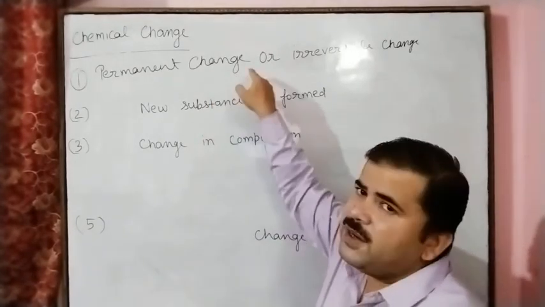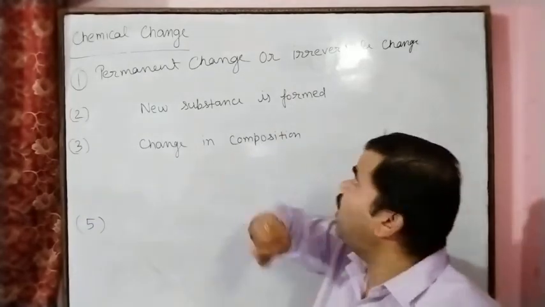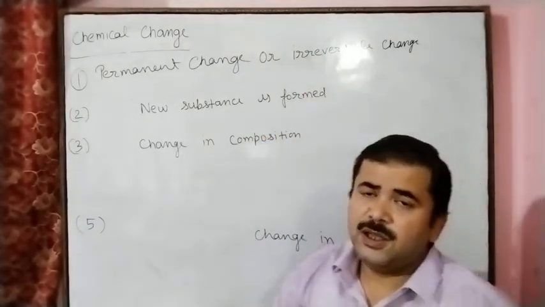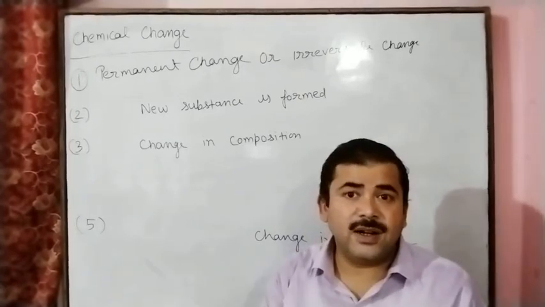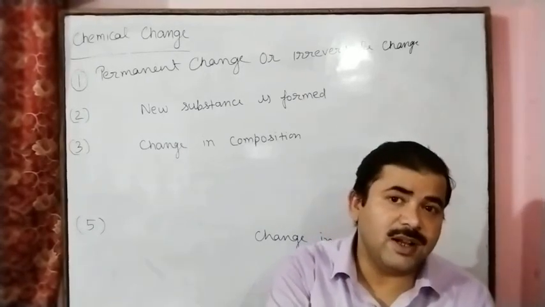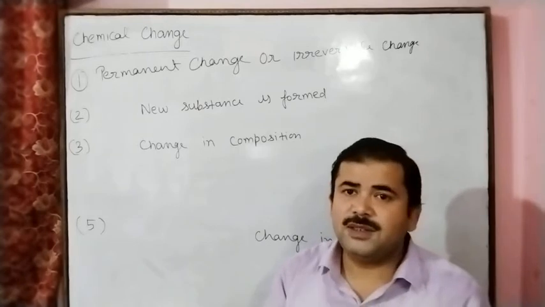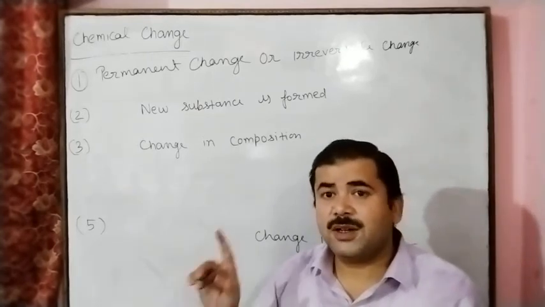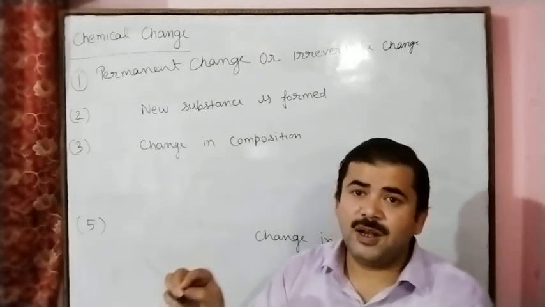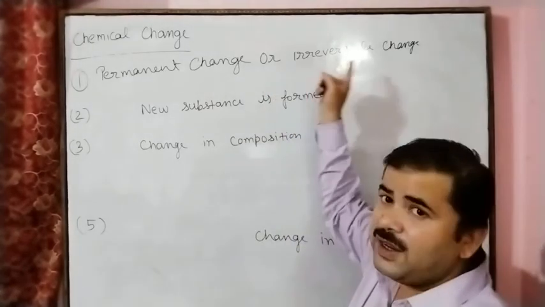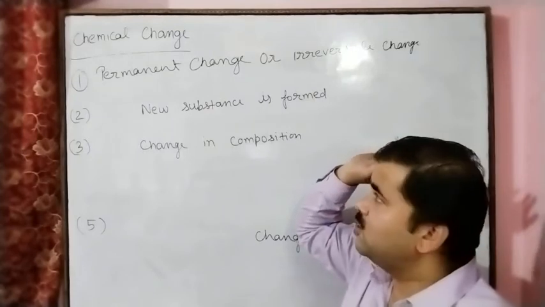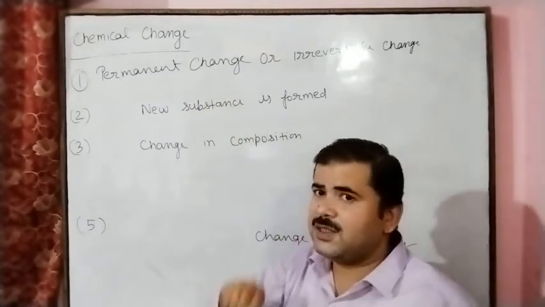Because it is a permanent or irreversible change: milk changes into curd form, but curd cannot be changed into milk again. This is the reason we can say chemical change.